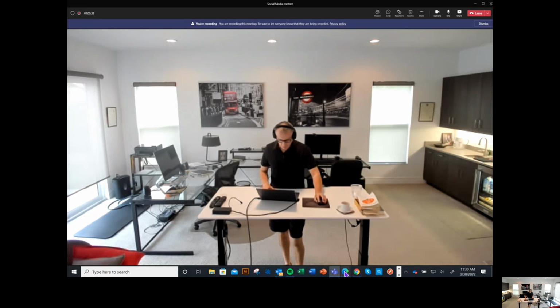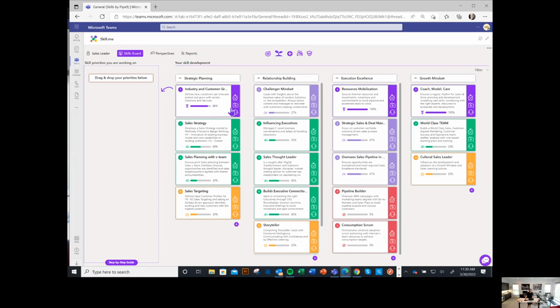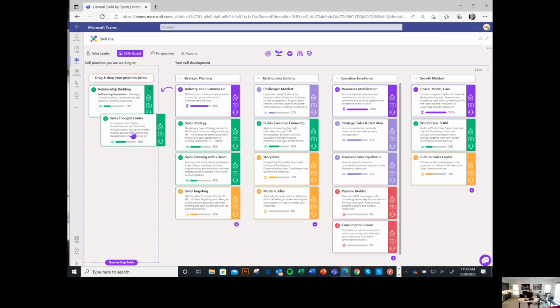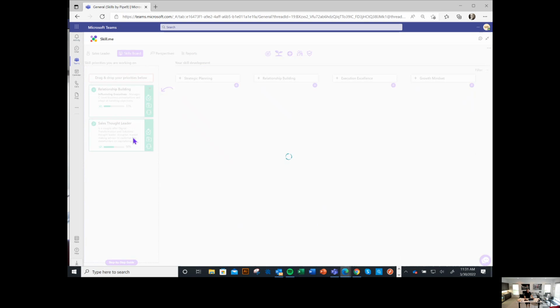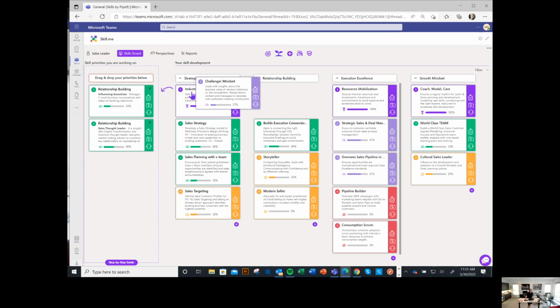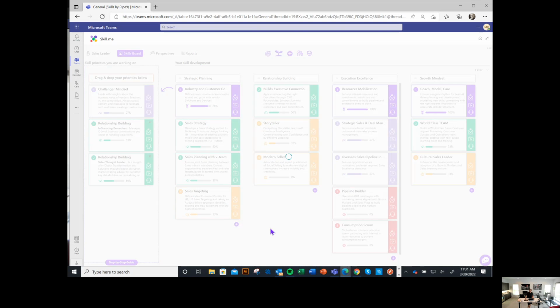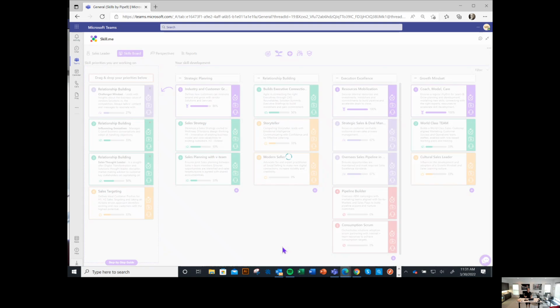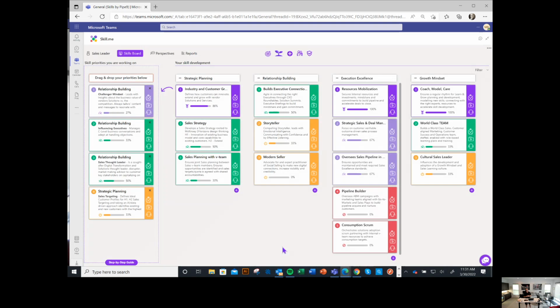So what we've done in Skillme, I'm just going to jump into Skillme here. I'm at the point in Skillme whereby I've completed my perspectives, and what I'm starting to do here is move some of these skills that I'm going to prioritize for the next period over into my priorities column. So let's just take a couple of these. Let's take relationship building. Let's take sales thought leader across. I'm going to take challenger mindset across. Let's say take sales targeting. So I'm starting to build a view of what my skill development priorities are for the next period.